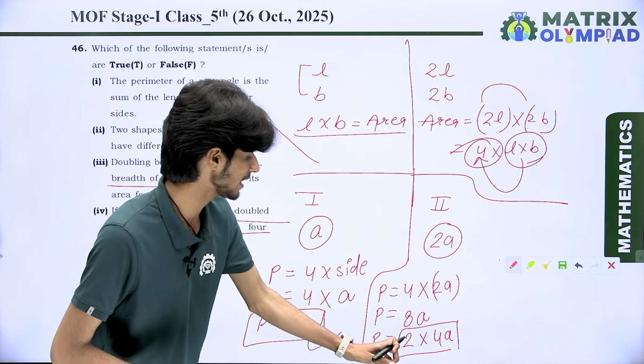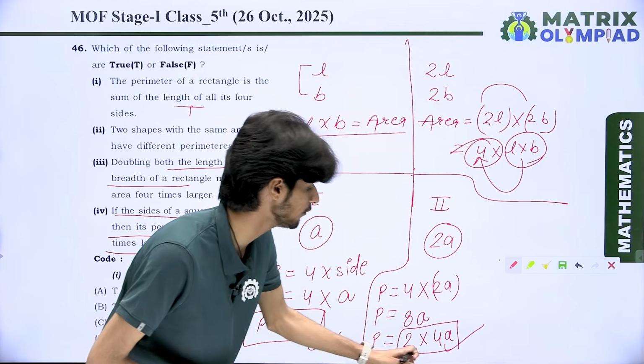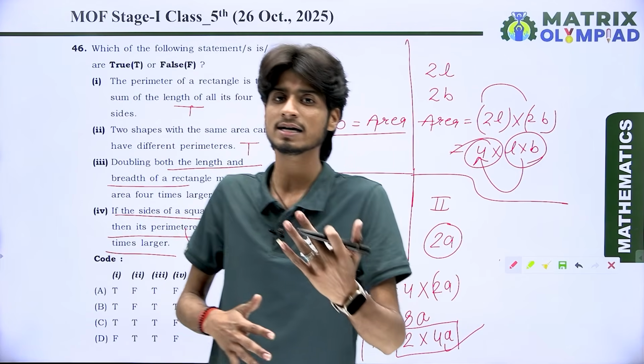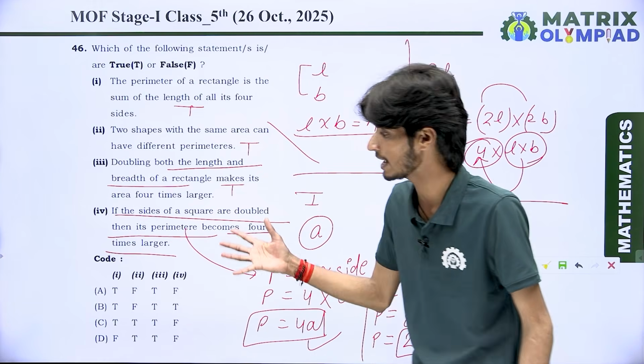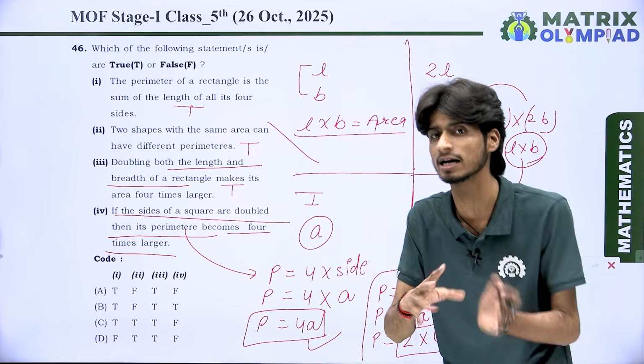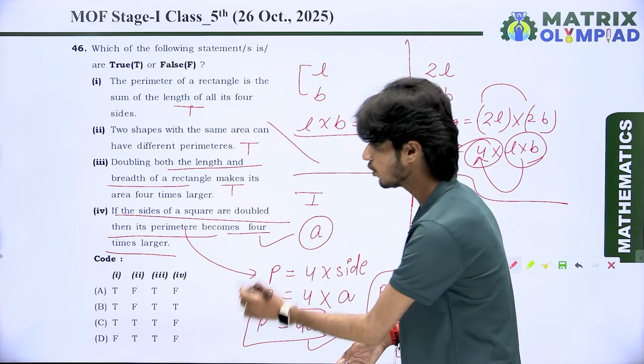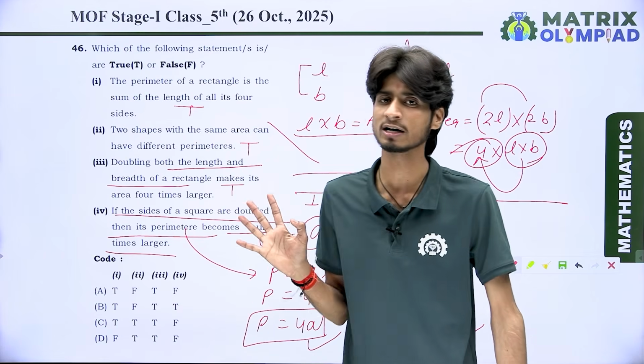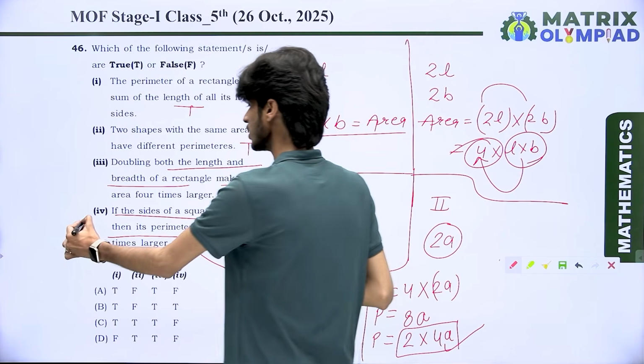And here we have the perimeter as double of 4A. 2 multiplied by 4A means double the starting perimeter. That means the perimeter changes by doubling, not 4 times. The perimeter becomes 2 times larger, not 4 times larger. It means it is false.